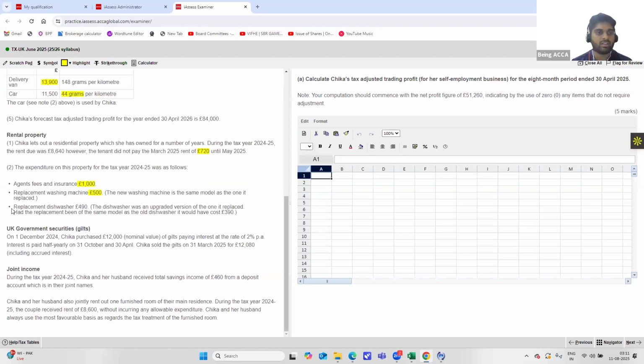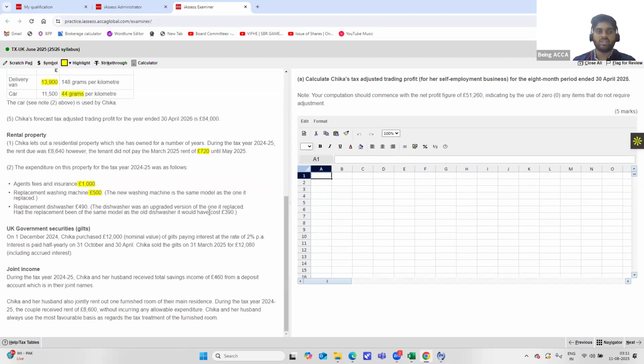Moving on to the next part, replacement dishwasher cost 490 pounds. The dishwasher was an upgraded version. So you can see, unlike the washing machine, the dishwasher was an upgraded version of the one it replaced. Had the replacement been done of the same model of the old dishwasher, it would have cost 390 pounds.